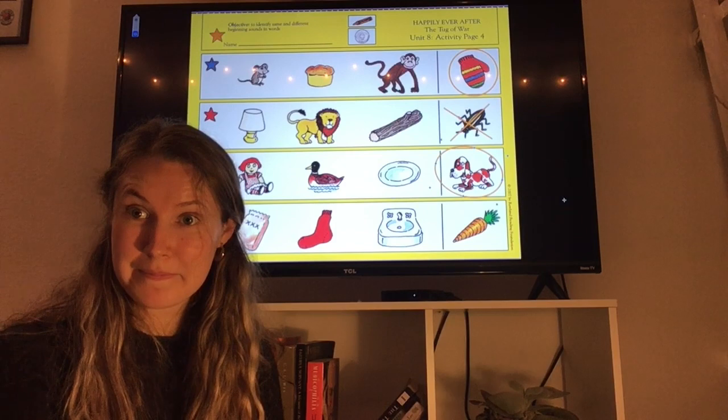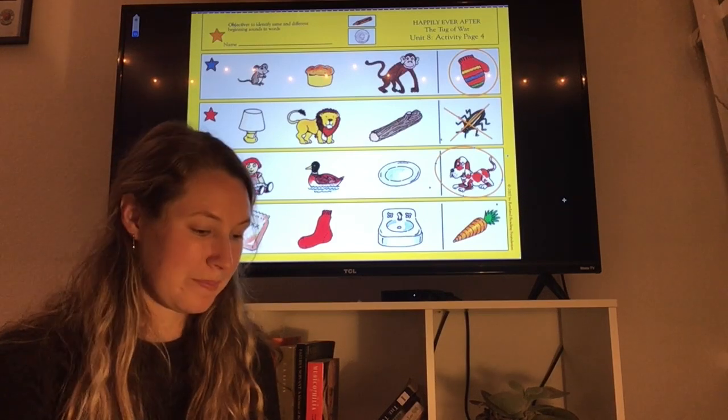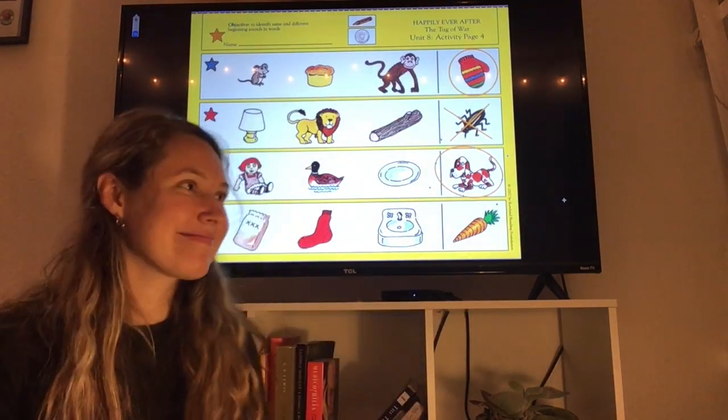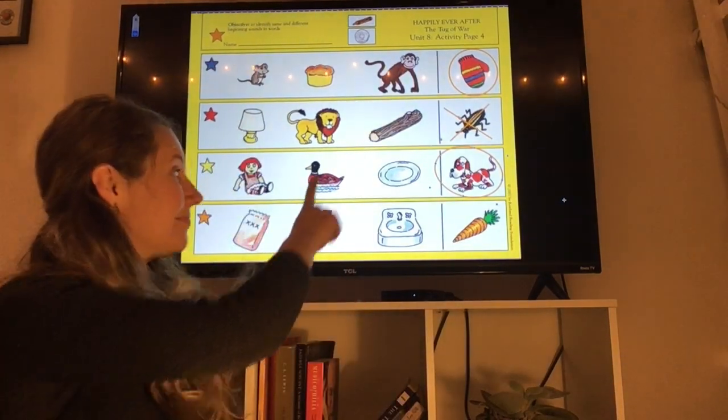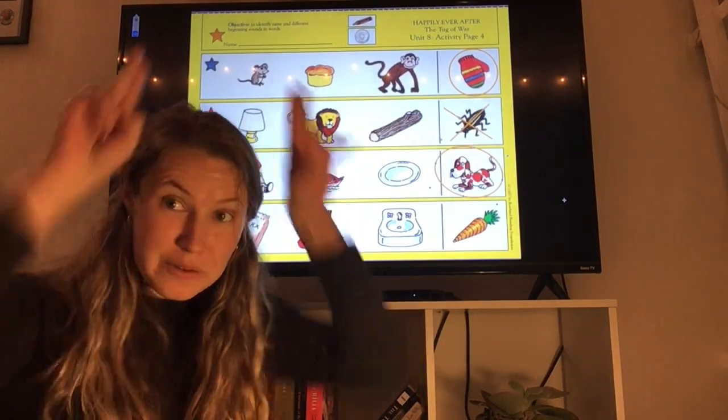It beeped twice that time, but we already know. You should have circled the dog. Yay, we did it. Dog does begin with the same sound as doll, duck, and dish. They all begin with the d.